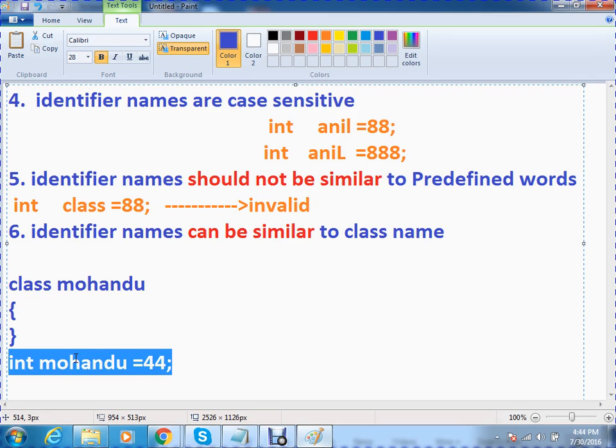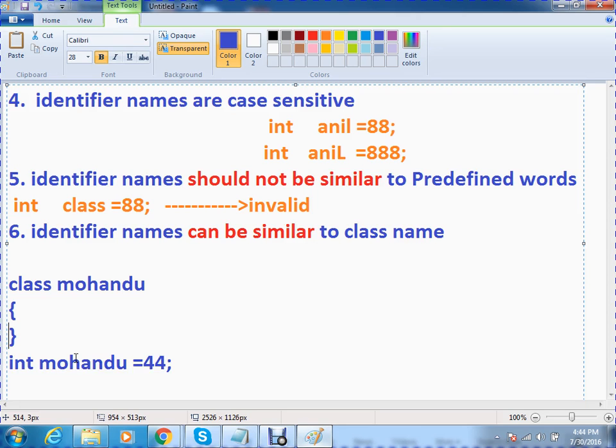Yes, valid. A predefined class name I can take. But don't take predefined words. If they are reserved or predefined words, don't take them. Very dangerous. If you take them, it will give a compiler error.